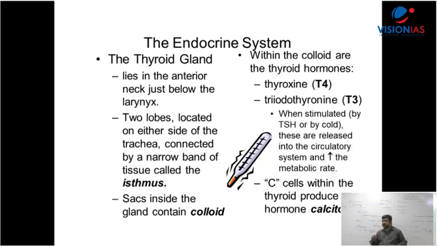The second type of gland in the endocrine system is the thyroid and parathyroid. The main function of the thyroid is metabolism. The thyroxine hormone helps in the metabolism part. What is metabolism? Building up and breaking down, called anabolism and catabolism. That is controlled through the thyroid hormones.